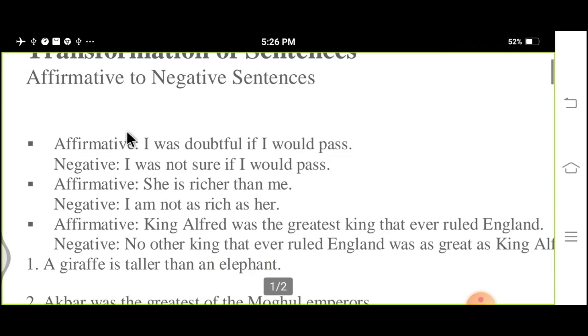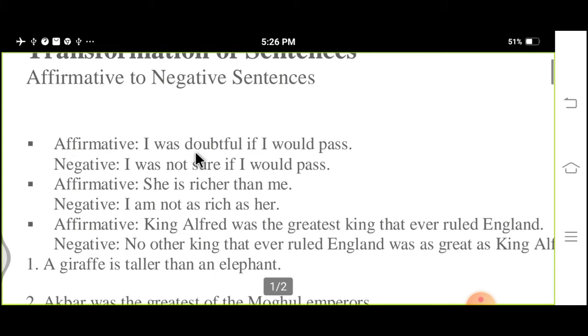First sentence is: I was doubtful if I would pass. So, at the time of making negative: I was not sure if I would pass. Only not sure.